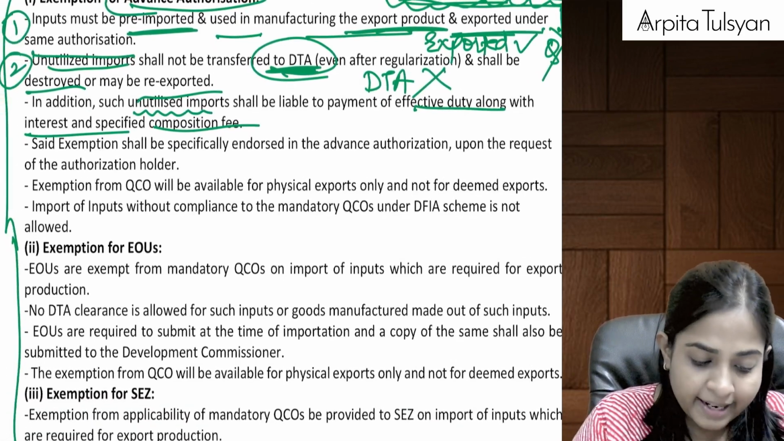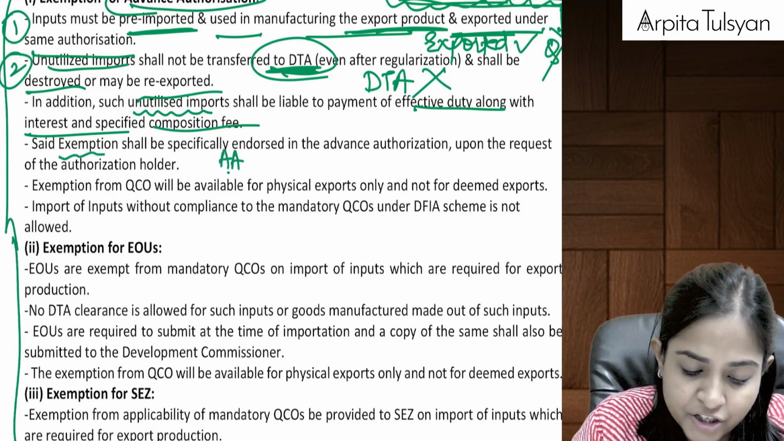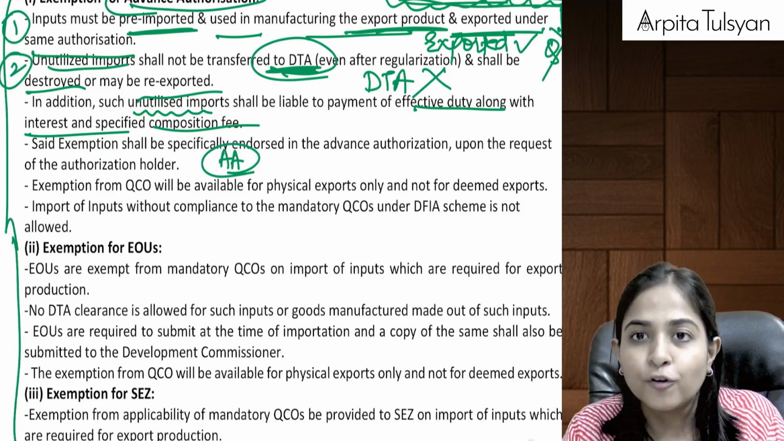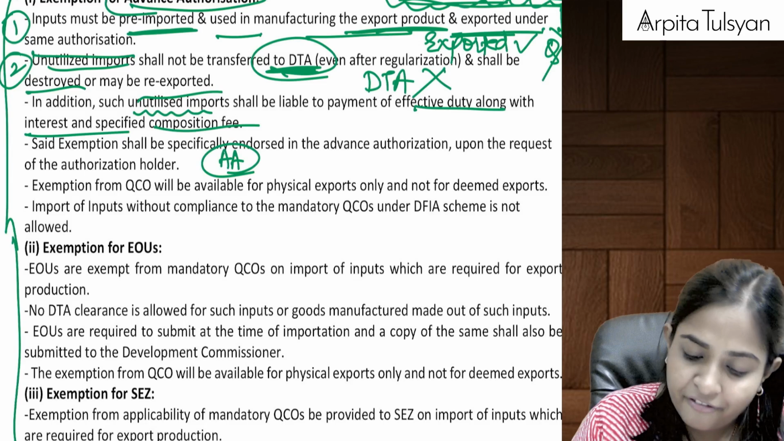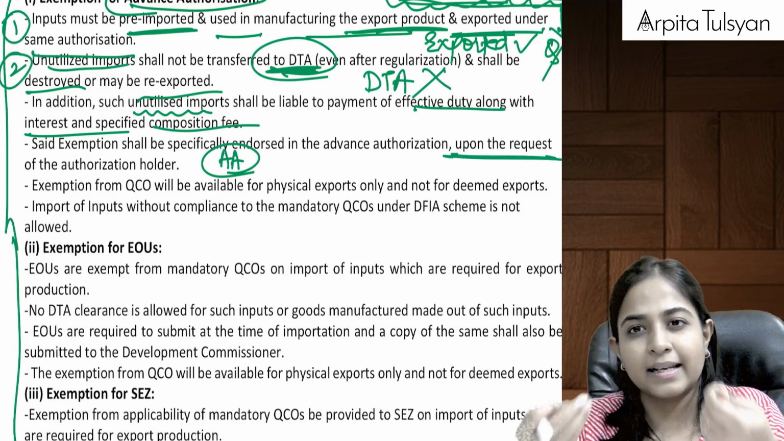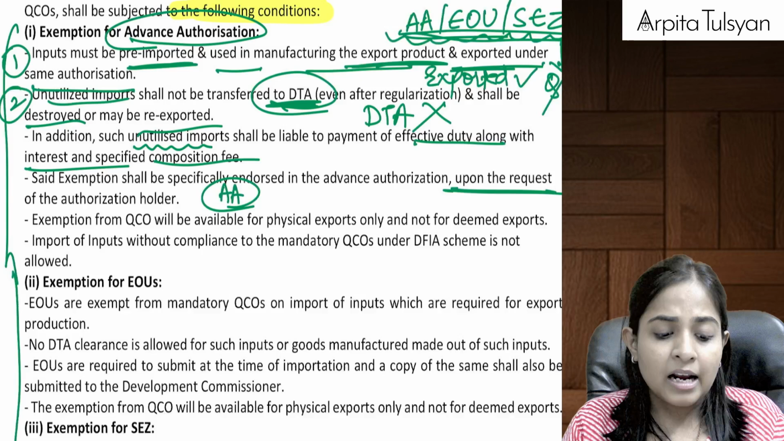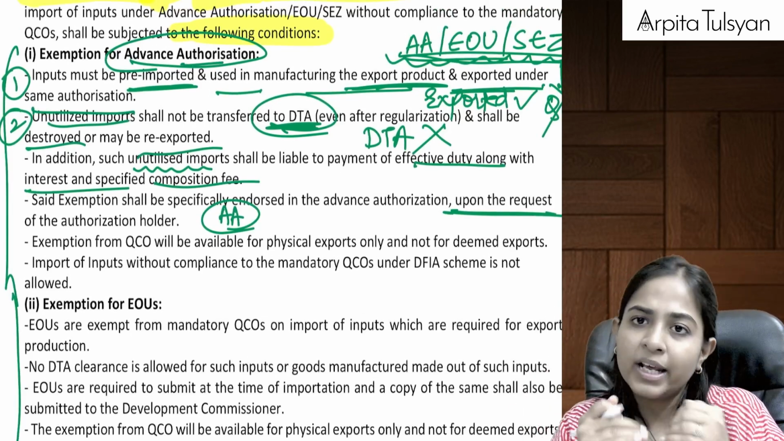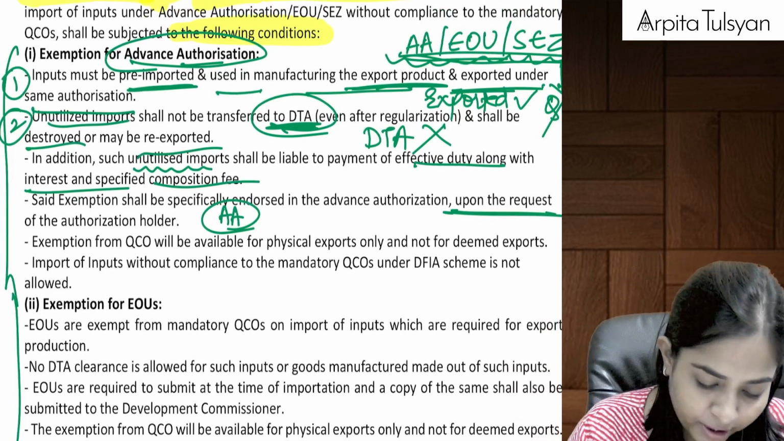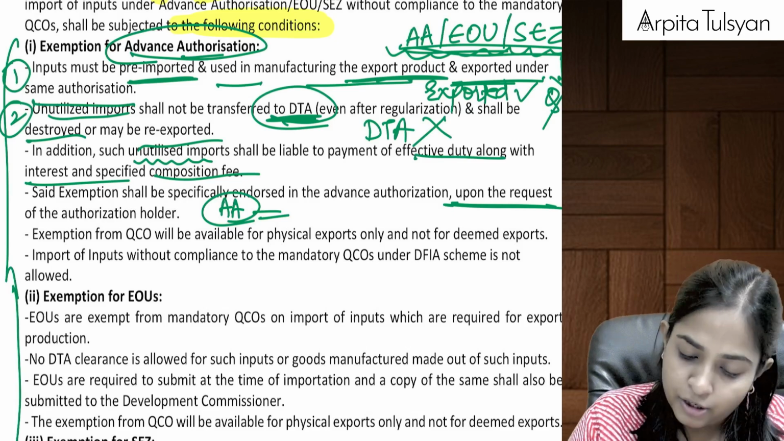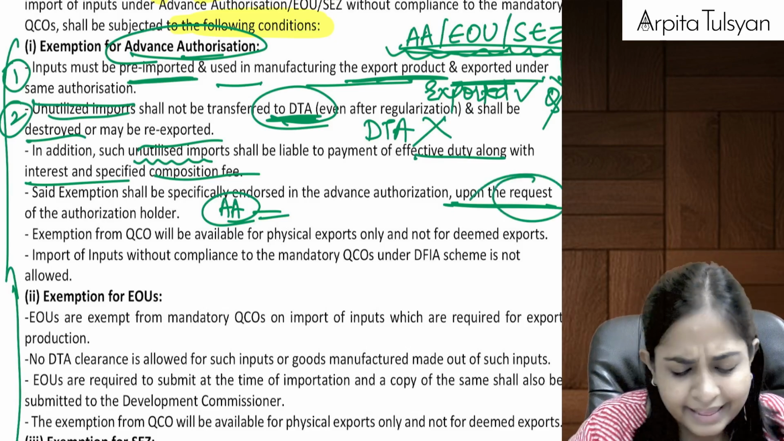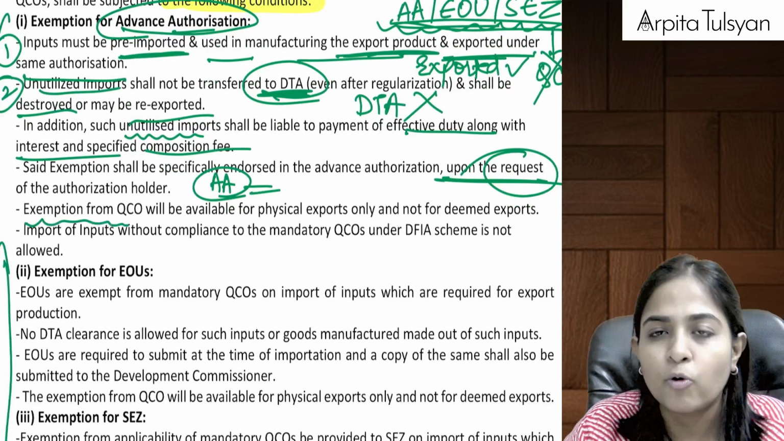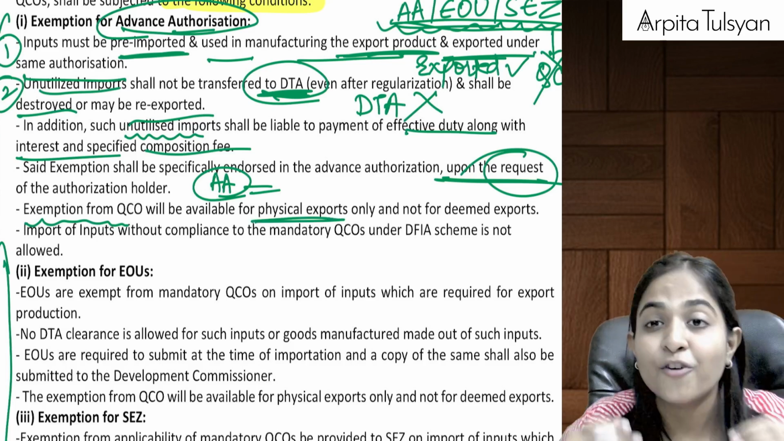Next one, this advanced authorization person will get this exemption of not fulfilling the quality control order if he submits a request to the customs officer that, sir, I have taken this advanced authorization, under which I am importing and I am going to use these goods for exporting. So first you have to request the customs department, and then they will give you this exemption.